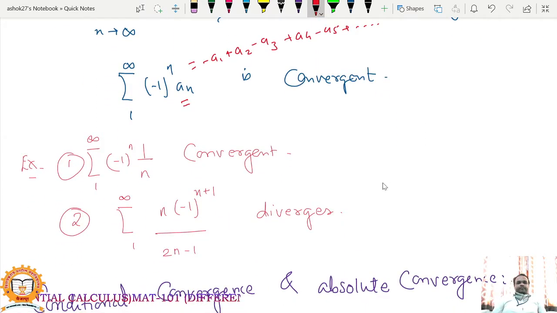So from that you can check. Summation (minus 1) to the n, 1 upon n, this series is convergent, but summation 1 upon n, n varies from 1 to infinity, this series is divergent. This series is not convergent, but its corresponding alternating series is convergent. And similarly, you can check here for n into (minus 1) to the n plus 1 divided by 2n minus 1. So this series is a divergent series.